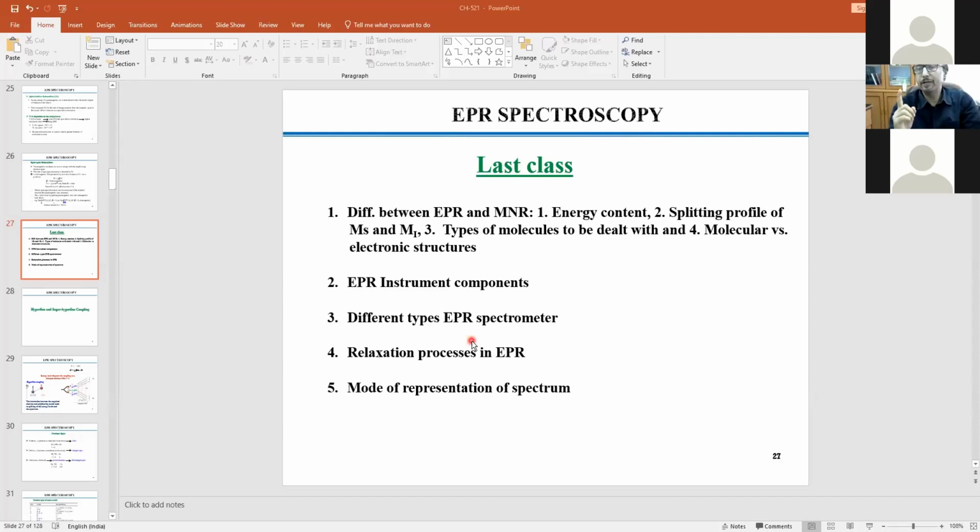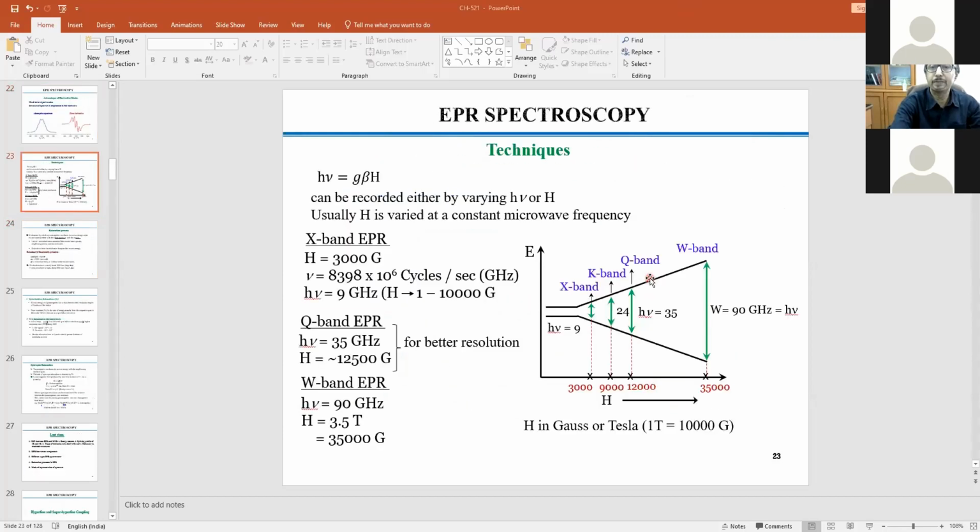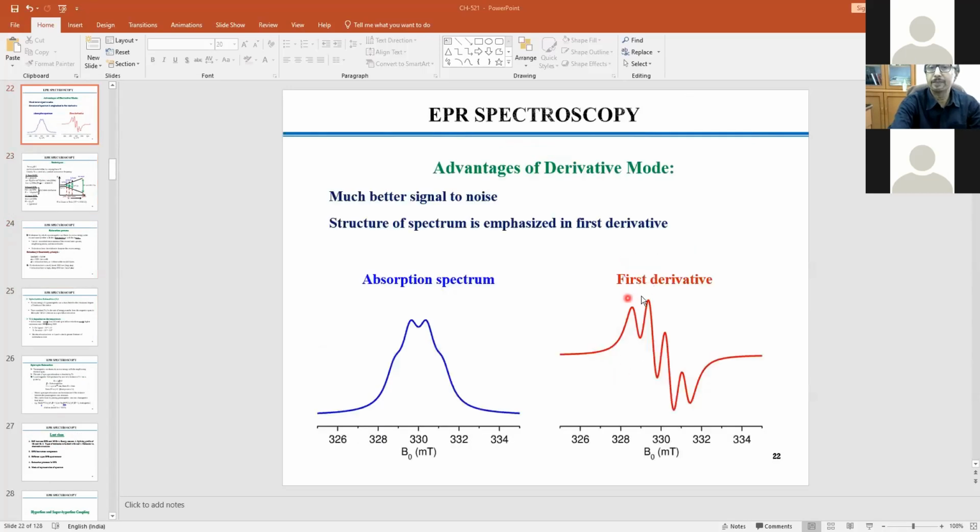And the second point, if your compound does not go into any solution, then how to handle it? You can measure the EPR in the solid state, no problem. But in solid state EPR, even at low temperature, what will happen? The splitting pattern is very important, and the splitting pattern won't be very good. For example, you can have a splitting pattern like this, right? I've already shown this representative example.